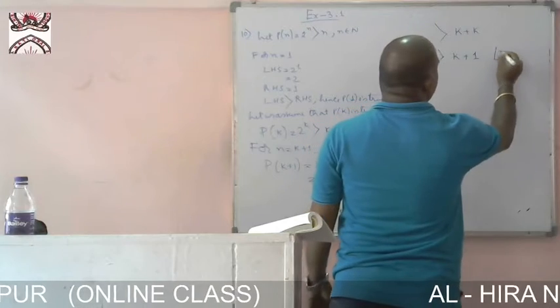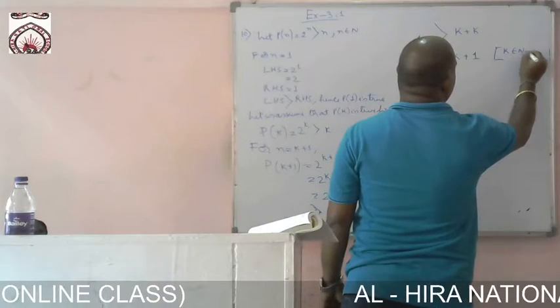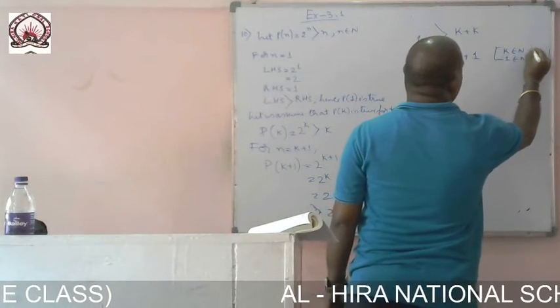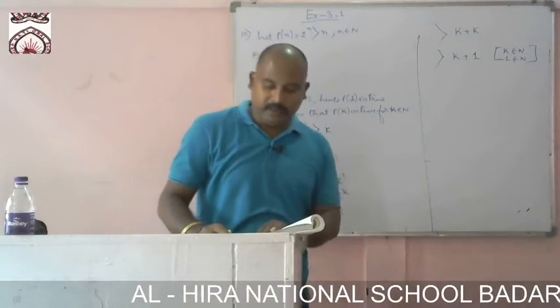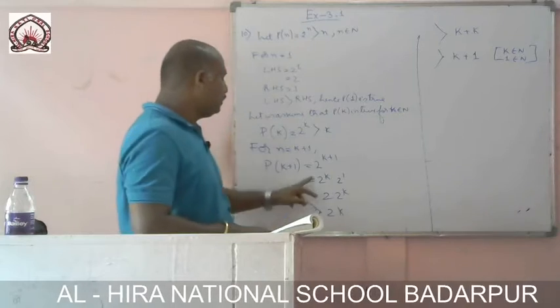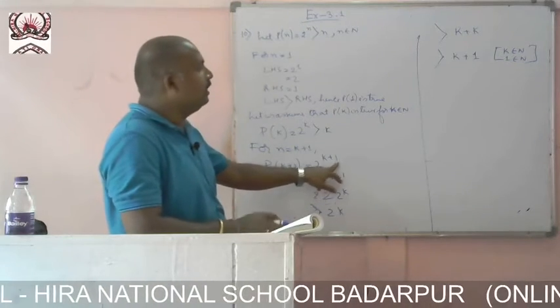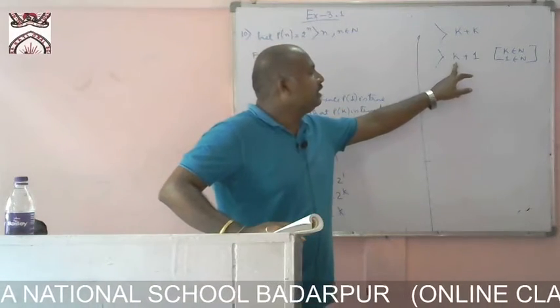So as k belongs to natural numbers, 1 belongs to natural numbers. So 1 is the smallest natural number. So what we can write is 2 to the power k plus 1 is greater than k plus 1.